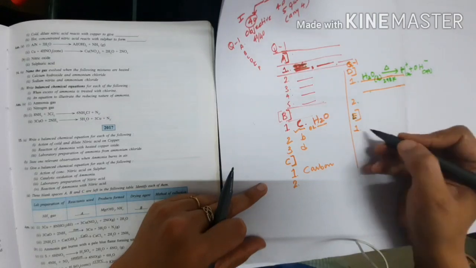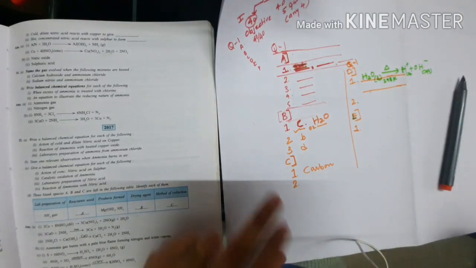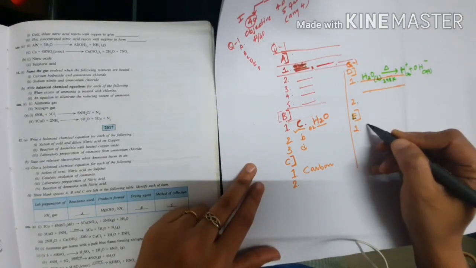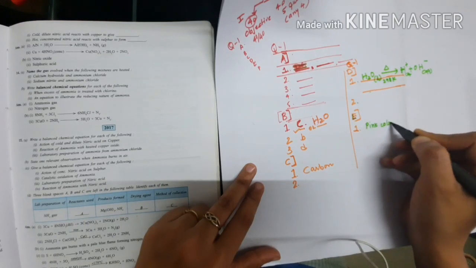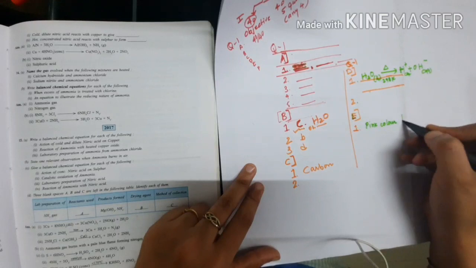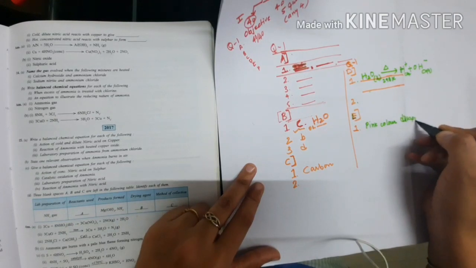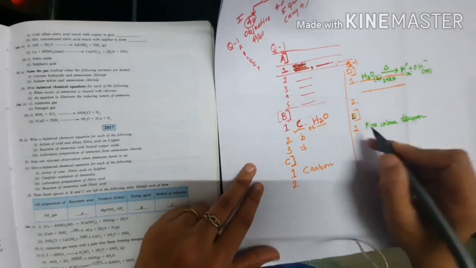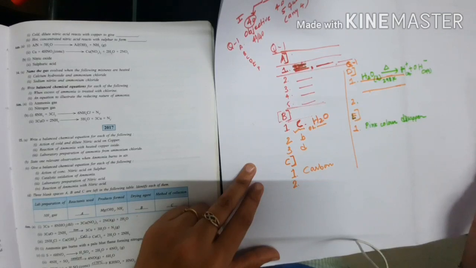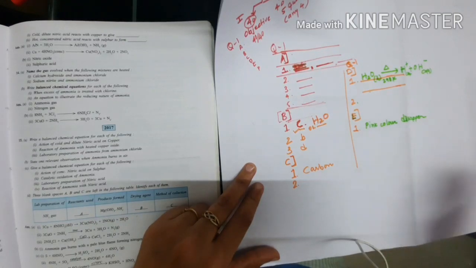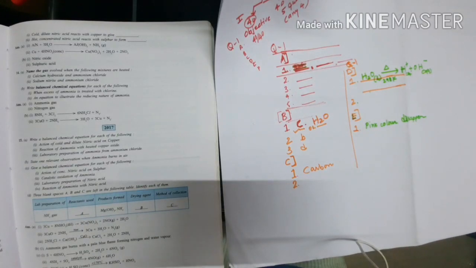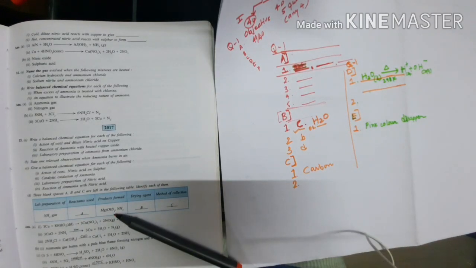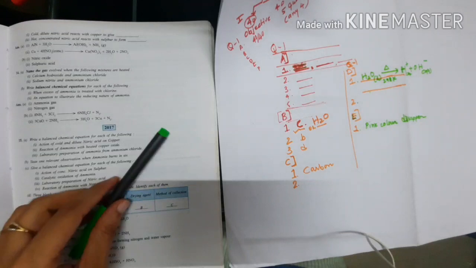So you just need to write the answer. What answer do you write? That the pink color disappears, or whatever answer will come. But that much only, whatever the observation, don't write too many things. What exactly is an observation? When you did the practical last year in 9th standard, there were so many observations.